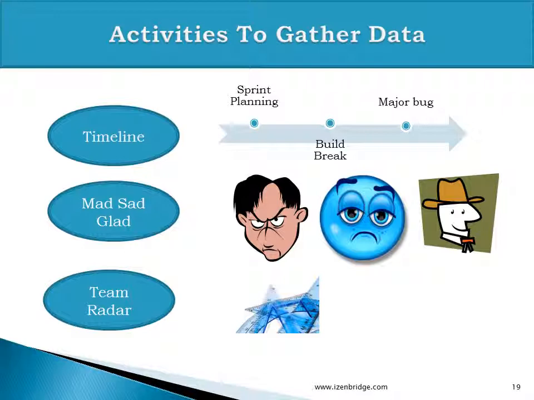For example, adaptation, sustainable pace, technical excellence. These were the 3 essential values which the team has agreed on from a while ago, or from a previous retrospective, or from the beginning of the project. Now we try to identify where we stand. So we ask the team members to vote on these 5 or 3 dimensions, between 0 and 5.